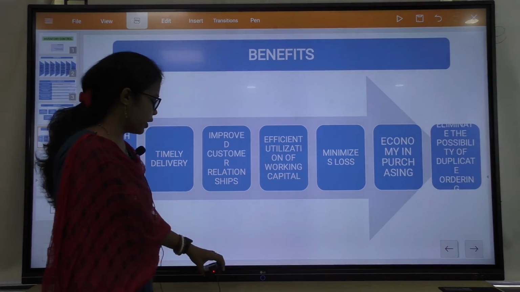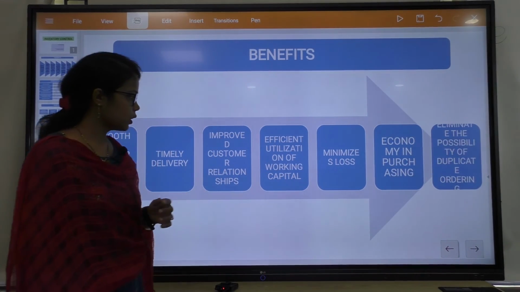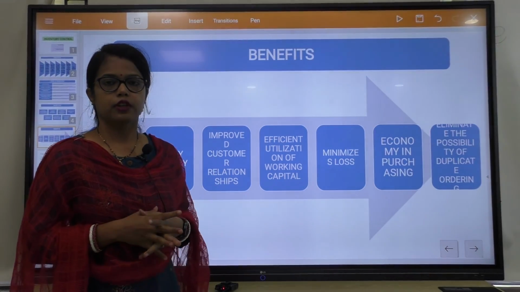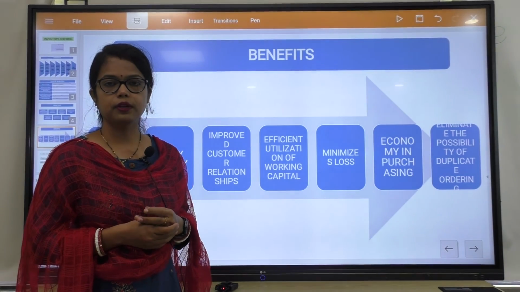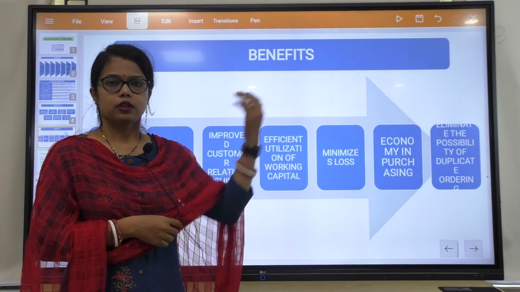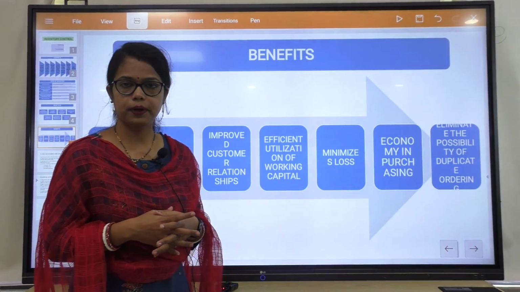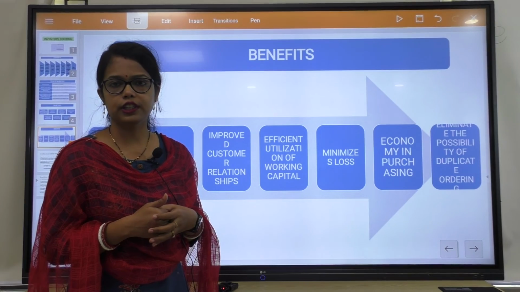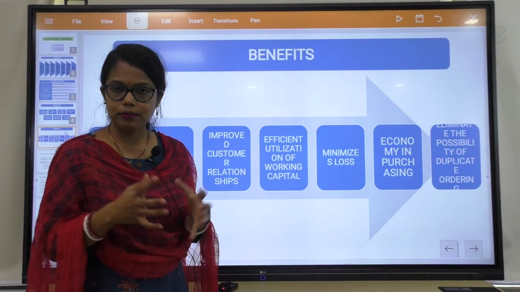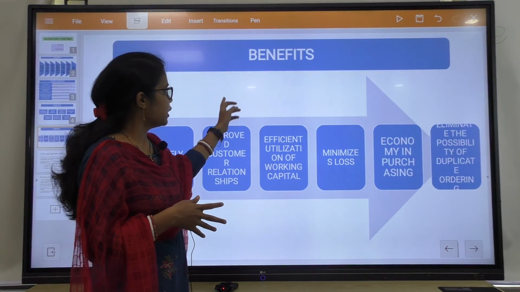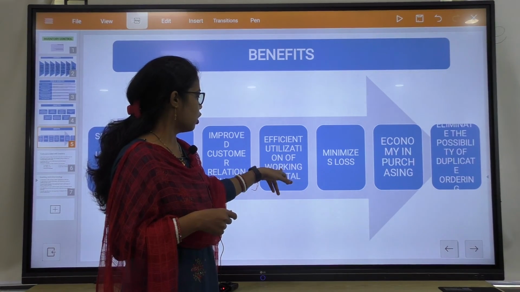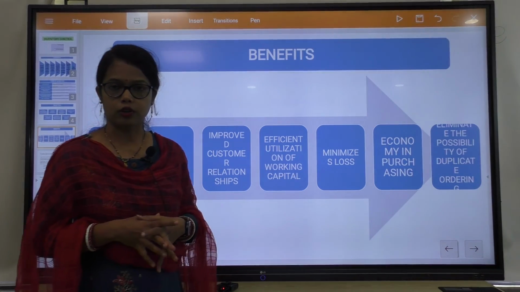Efficient utilization of working capital, that means the products which are in our stock, the utilization of those products should be done in a proper manner. The inventory is in stock, but the utilization should be done in an efficient manner, so that the total financial investment will be less. Okay. So, by doing the inventory control process, the working capital is properly and efficiently utilized.